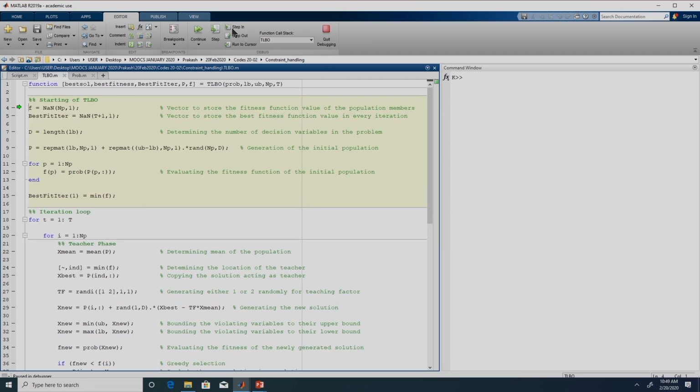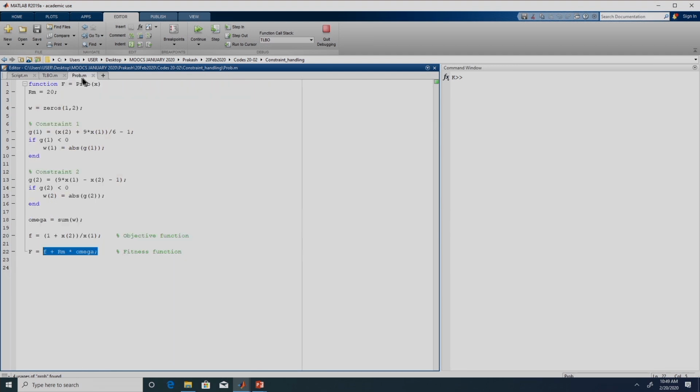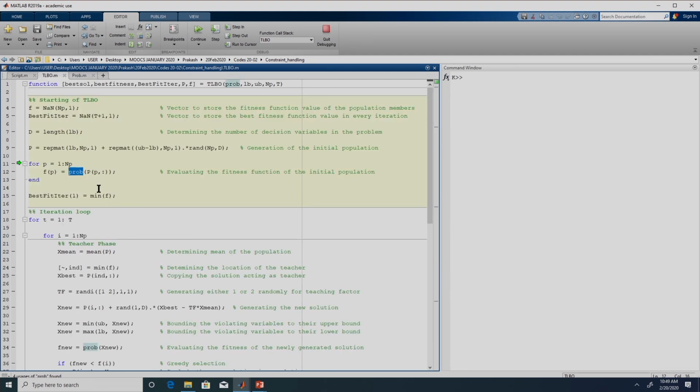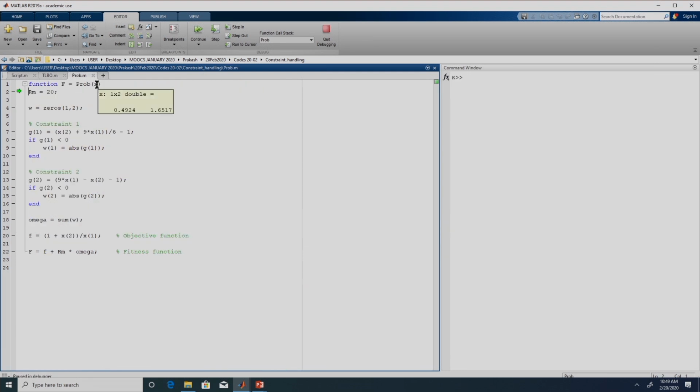All these steps I will just skip because I presume you know them. The first solution is being sent to this prob, which is nothing but this prob function. So it will come to this file. We define Rm as 20, W as 0. G of 1 we are calculating. G of 1 turns out to be 0.0139, which is greater than 0, so there is no violation of this constraint. It will not go into this loop, so it skipped this.